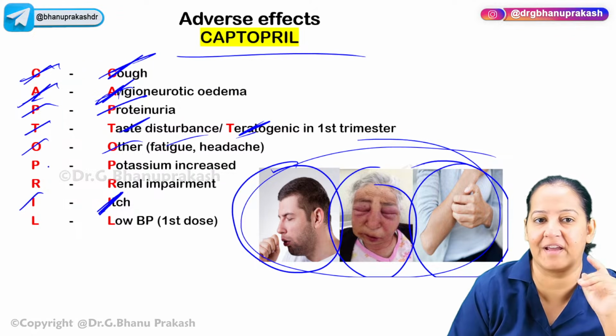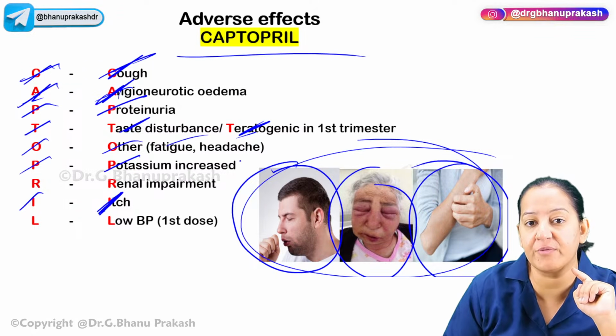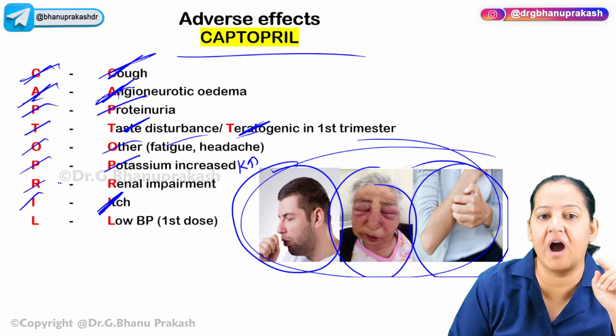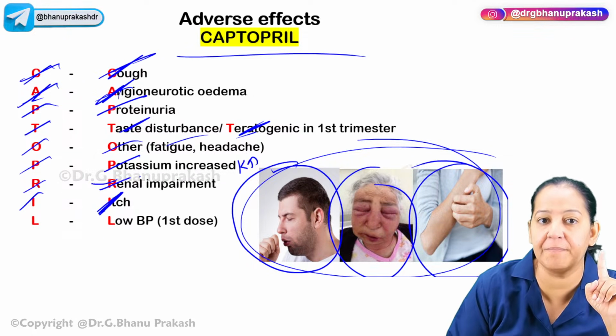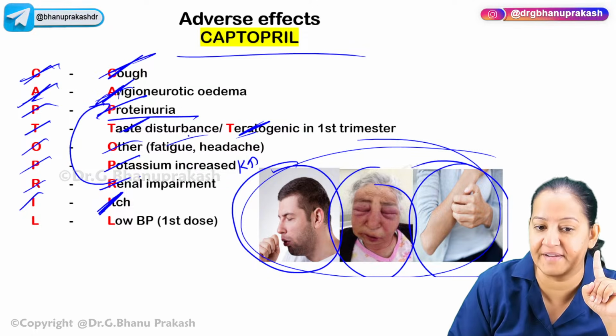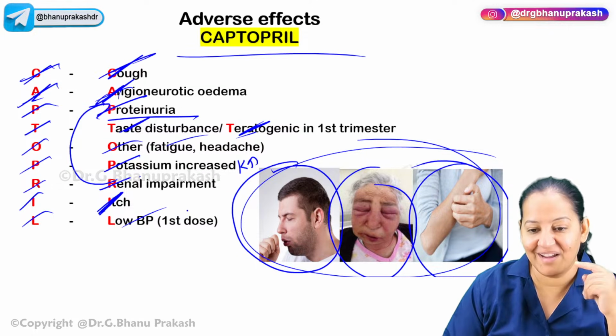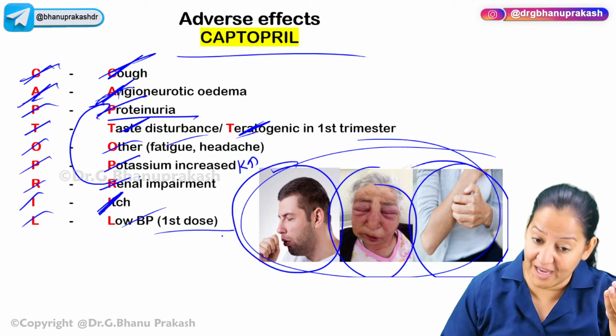Others may be fatigue, headache. P for potassium increased. It increases the potassium. Potassium is increased in the blood, hyperkalemia. And R for renal impairment. Because of renal impairment, that's why there is proteinuria. You can understand, renal impairment is causing proteinuria. And L is for low BP. It will decrease the BP. Like with the first dose, BP can be suddenly low.